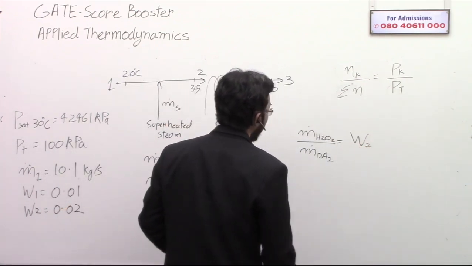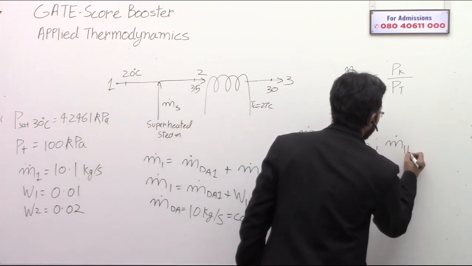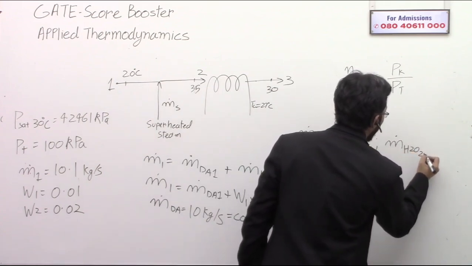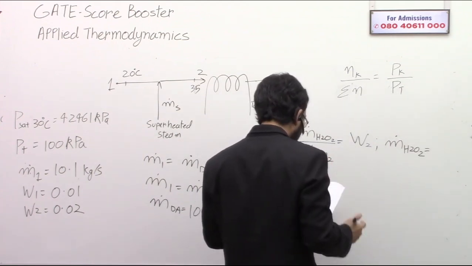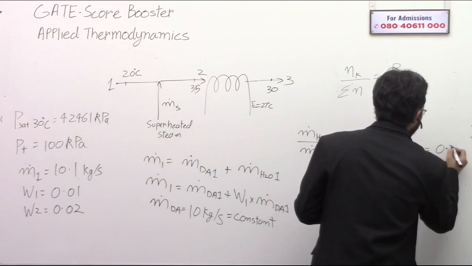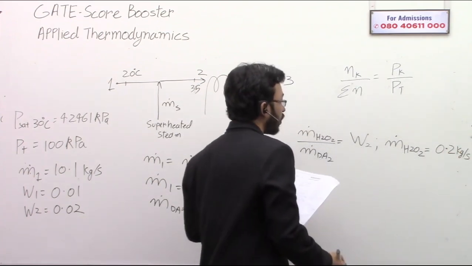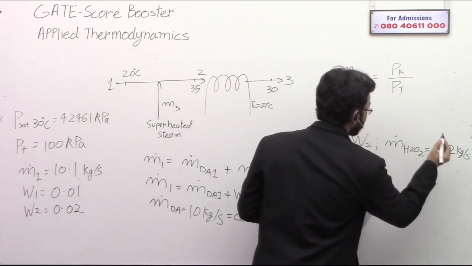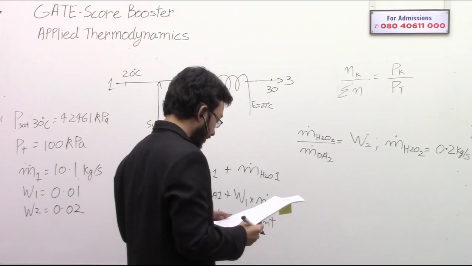So from this data we can get that the mass flow rate of the water vapor at point 2 is going to be 0.2 kg per second. I think this is clear. This much is clear. Okay.